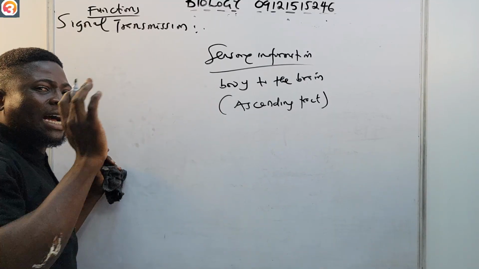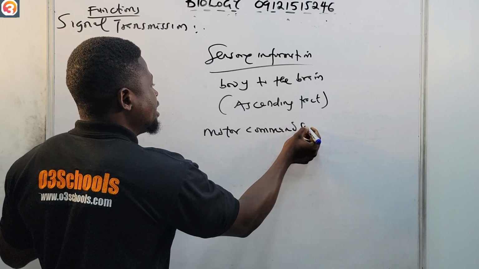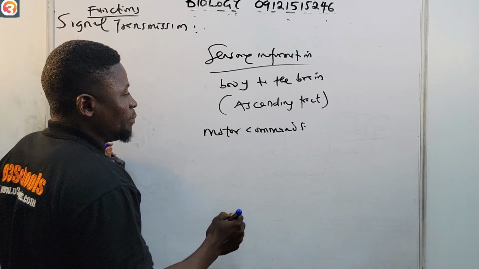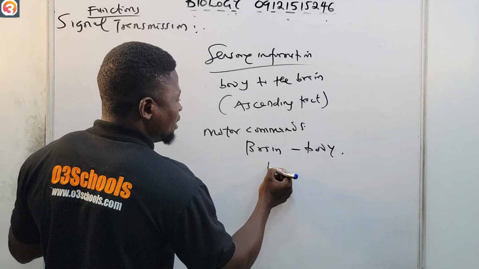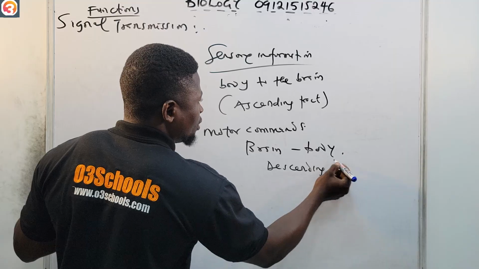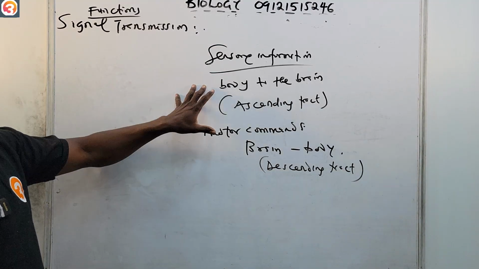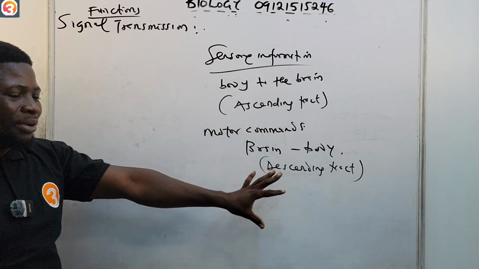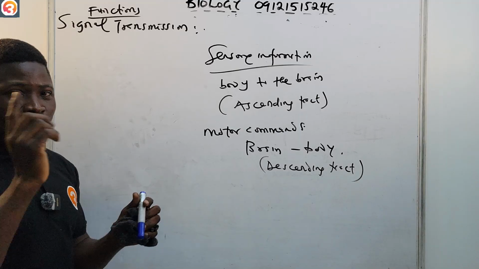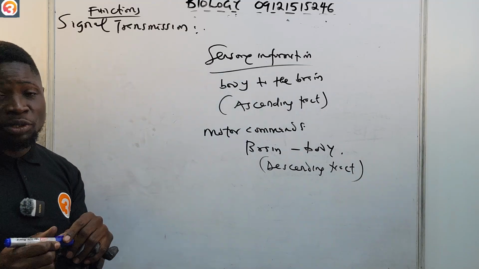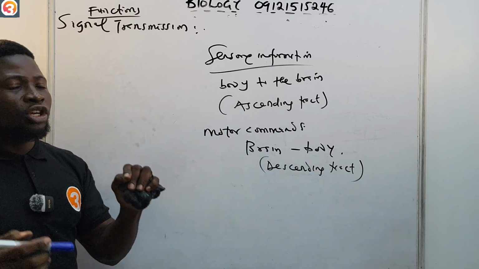It also carries motor commands from the brain to different parts of the body. This one, from the brain to the body, is what we call the descending tracts. So it carries sensory information from the body to the brain, and also carries motor commands from the brain to the body. That's one of the functions of the spinal cord, which we also call signal transmission.